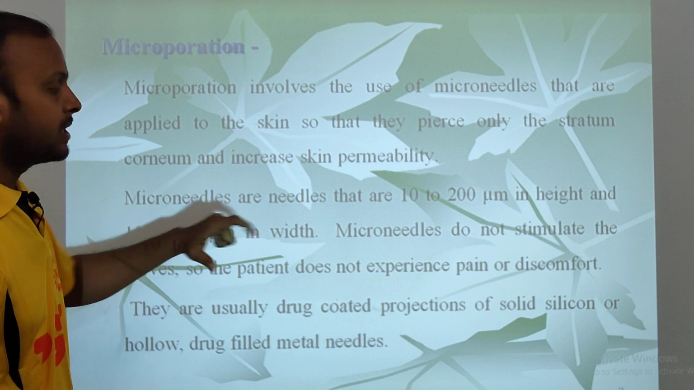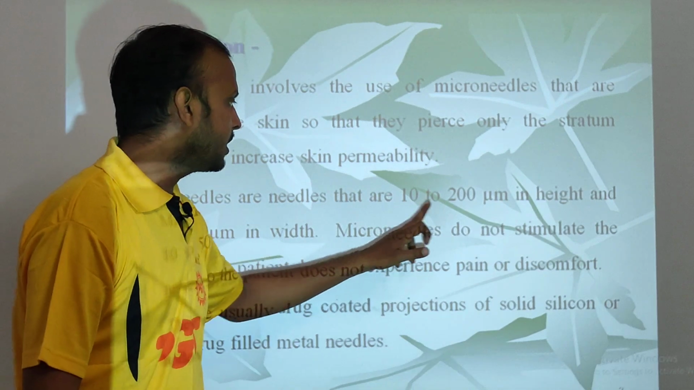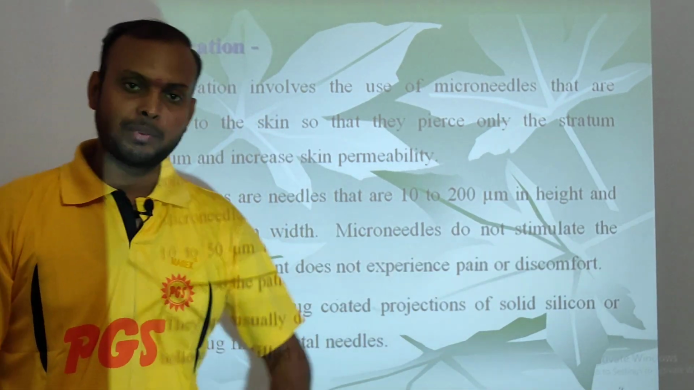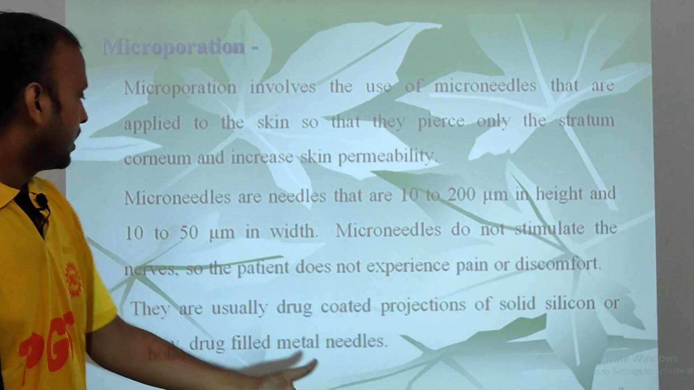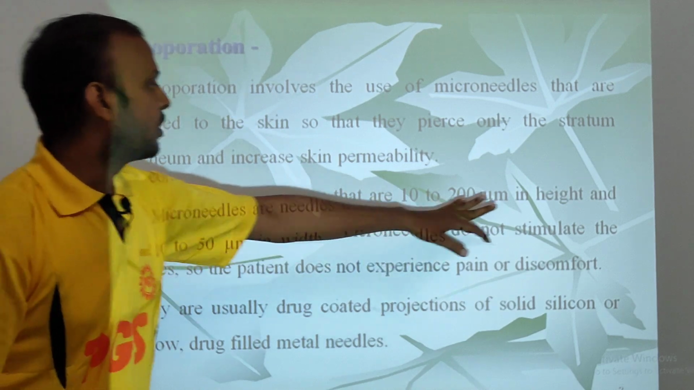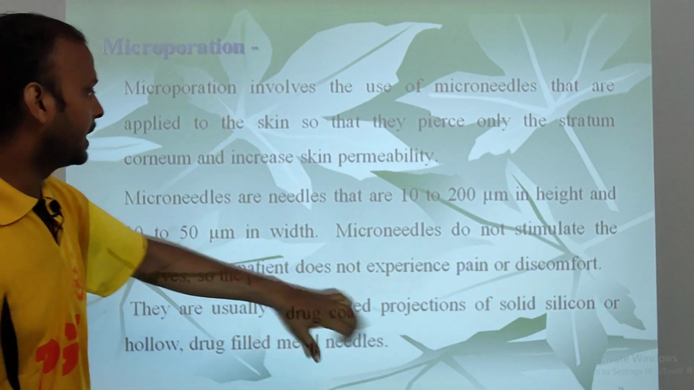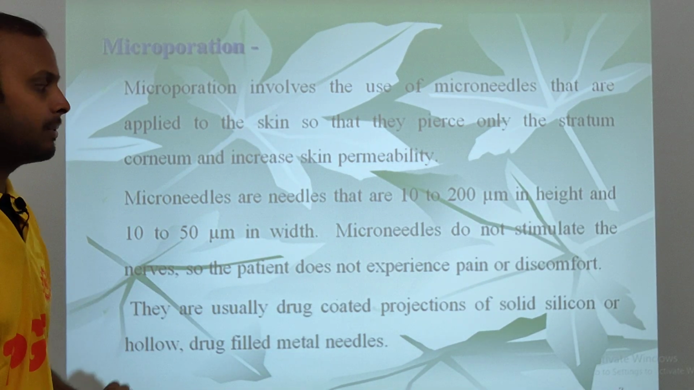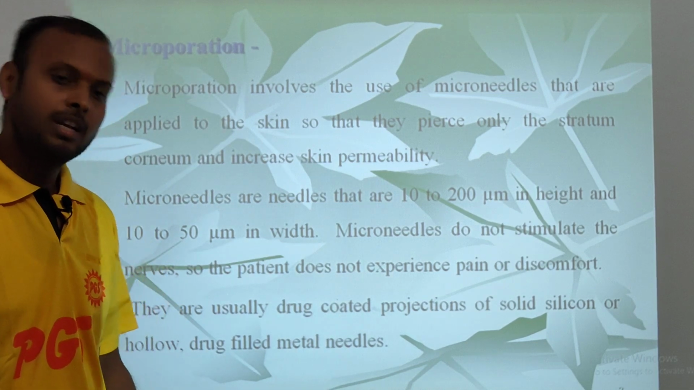The microneedles used in microporation are 100 to 200 mm in height and 10 to 50 mm in width. This is a very important question. It can be asked in your future exam: what is the height of the microneedle used in microporation? That is 100 to 200 mm, and the width is 10 to 50 mm, right? So this is what microporation is all about.